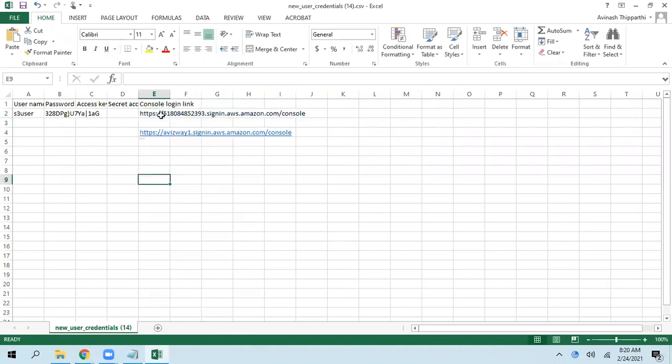So you can use either of these. Both technically point to my AWS account only. This one is an alias for this account ID.